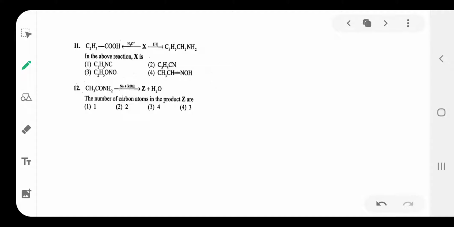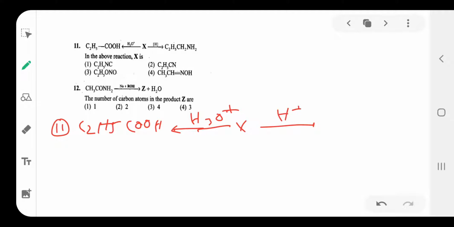Then question number 11. C2H5COOH reacts with H2O. What happens? See here, C2H5COOH is formed on hydrolysis. Here what is X? It is also hydrolysis and reduction. When it is reduced, it forms C2H5CH2NH2. Here what is X?